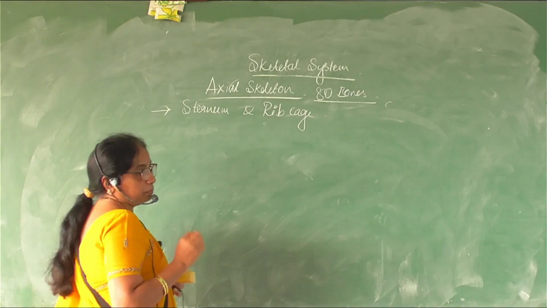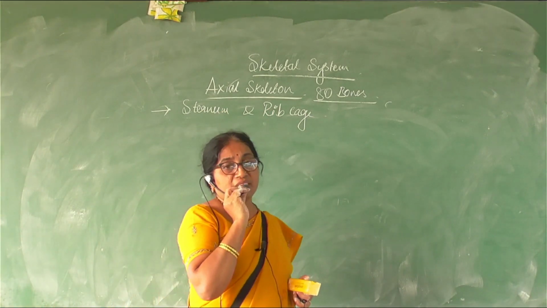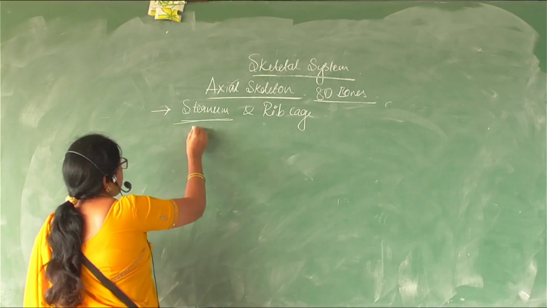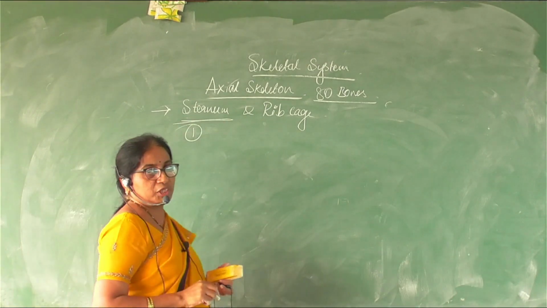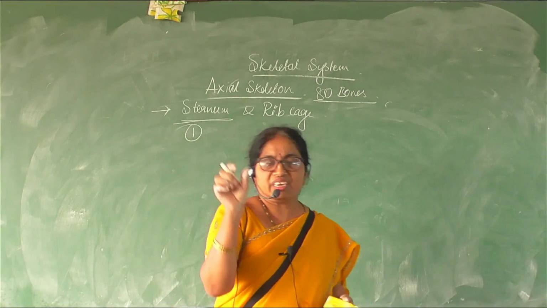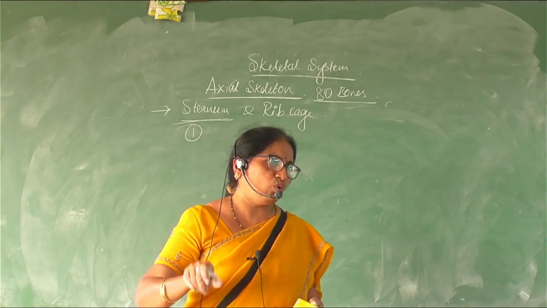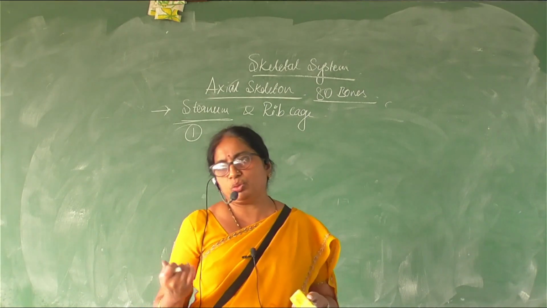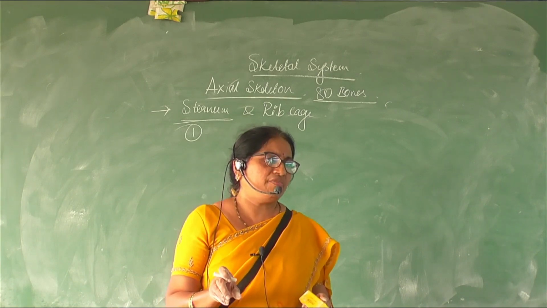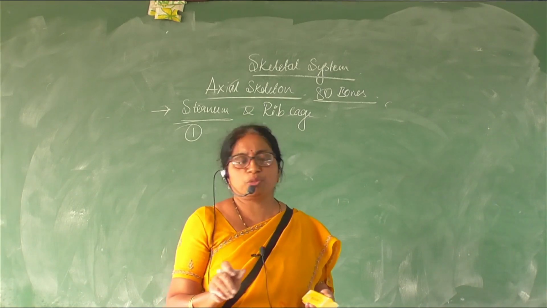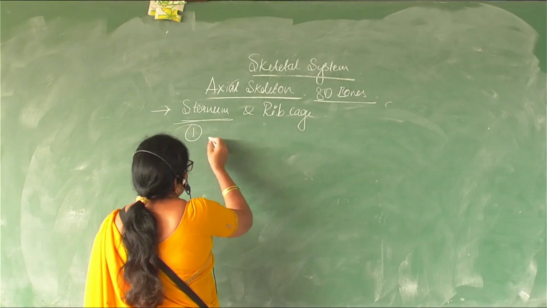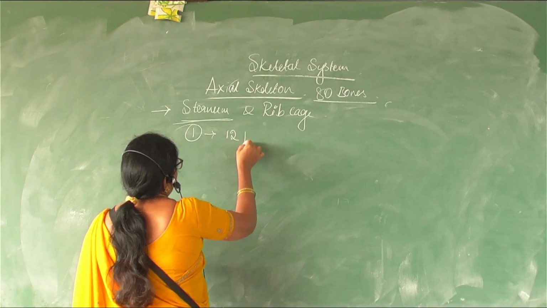So the sternum is a single flat bone. It is a single bone which can be counted as one bone. It is a flat, tie-shaped bone on the ventral part of the thorax. In the mid-ventral part, it is a flat bone called the sternum, and to this sternum attach pairs of ribs.